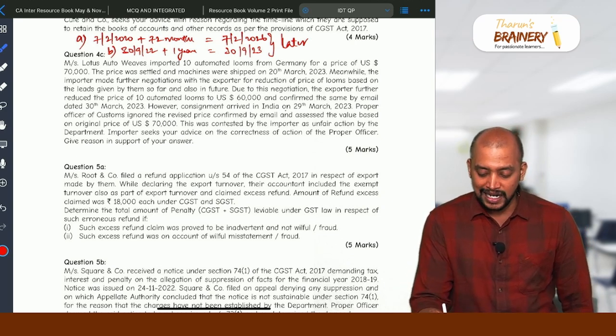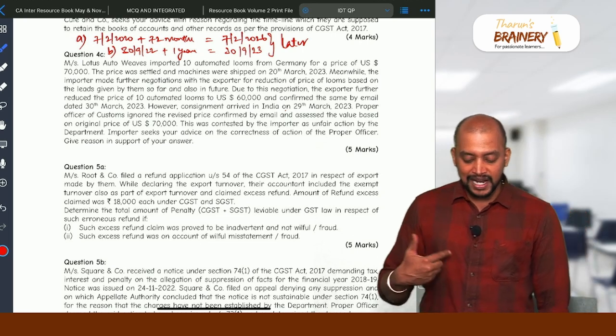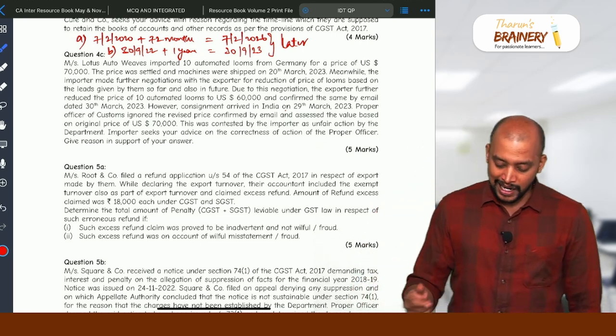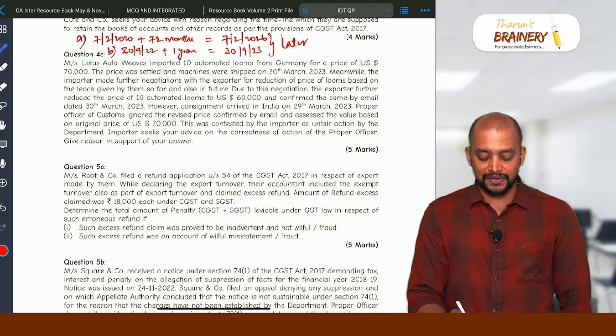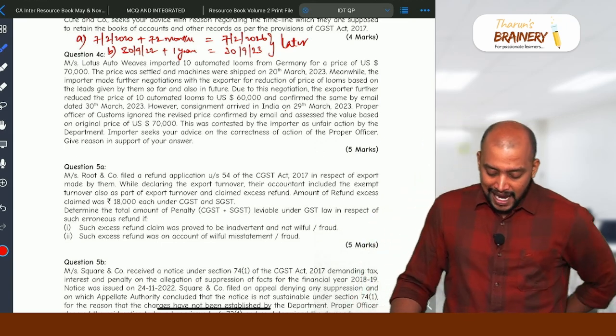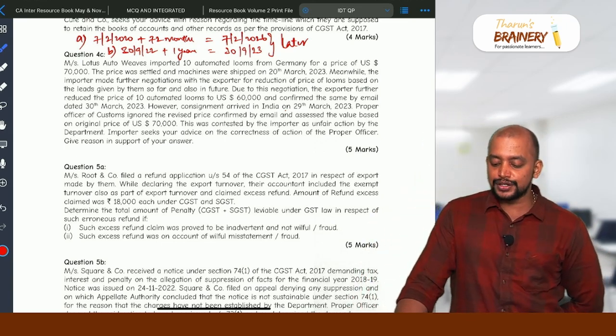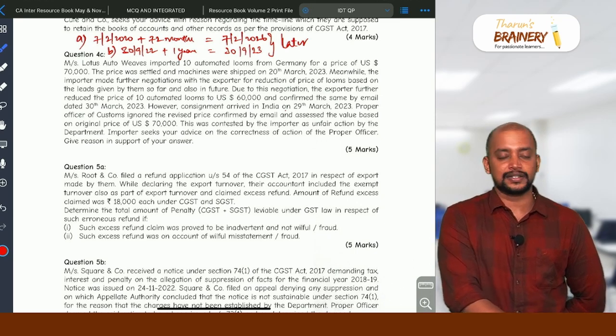However, the consignment arrived in India on 29th March. Proper officer of customs ignored the revised price, confirmed by email, and assessed the value on the basis of original price of 70,000. This was contested by the importer as unfair action by the department. Importer seeks your advice on the correctness of the action of proper officer. Give reason in support of your answer.